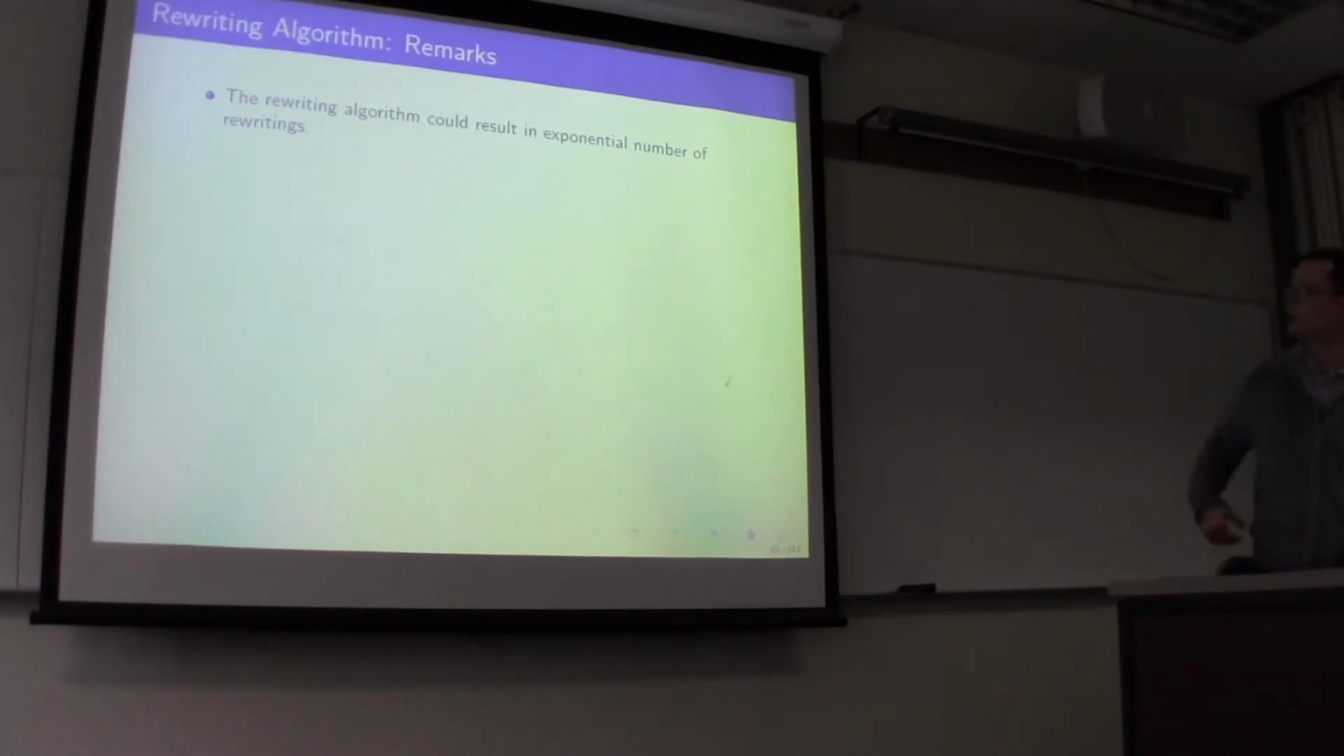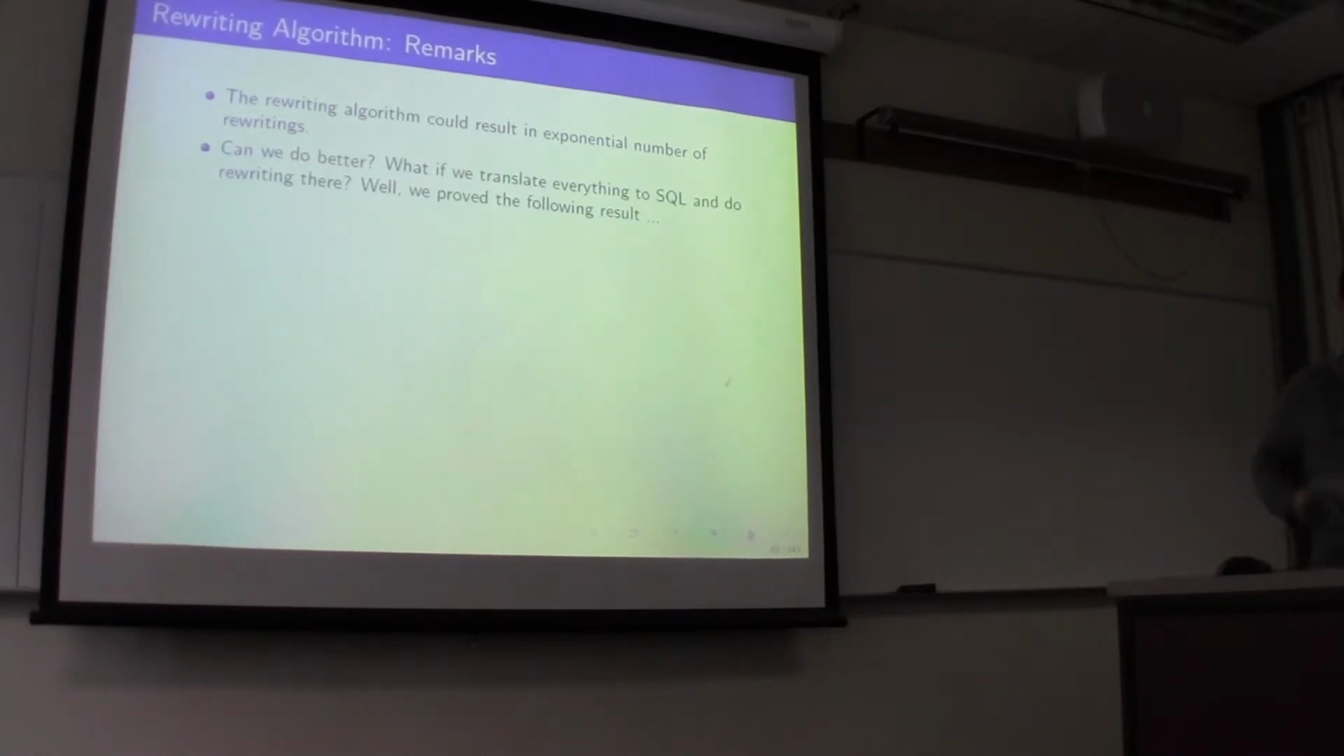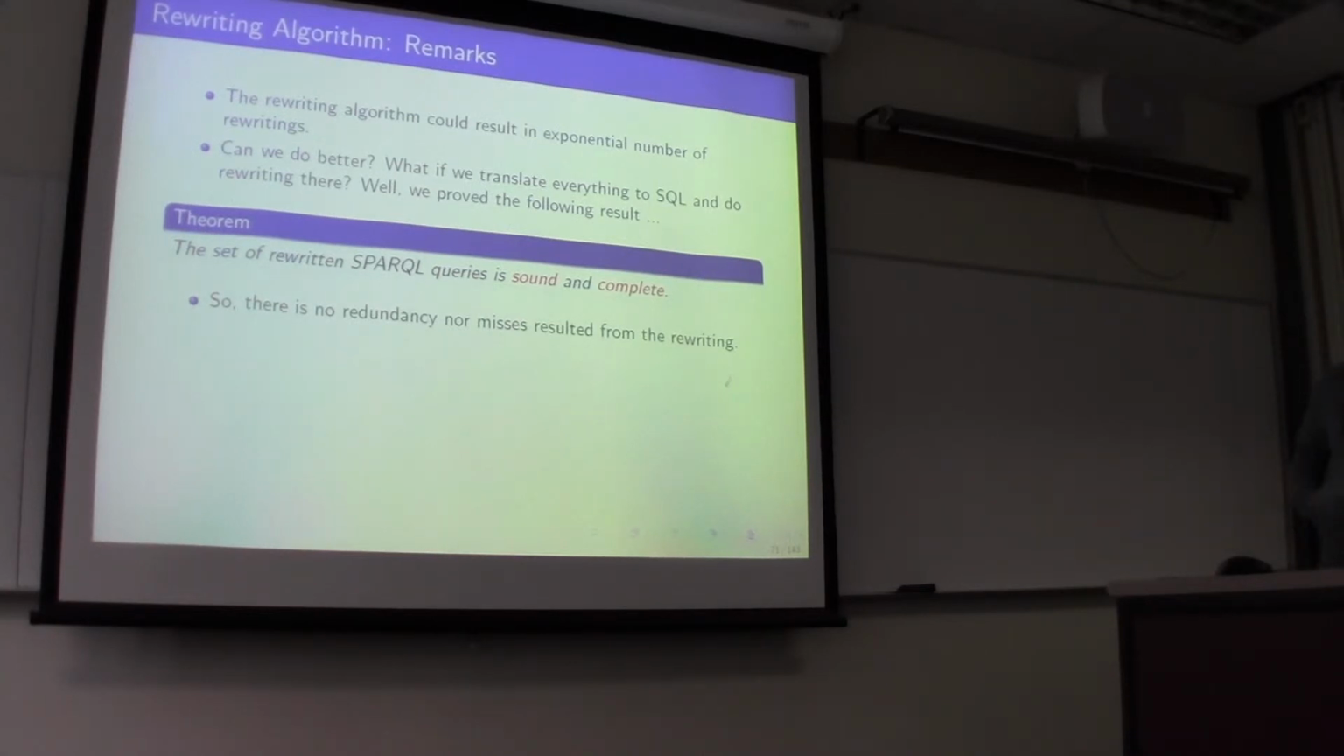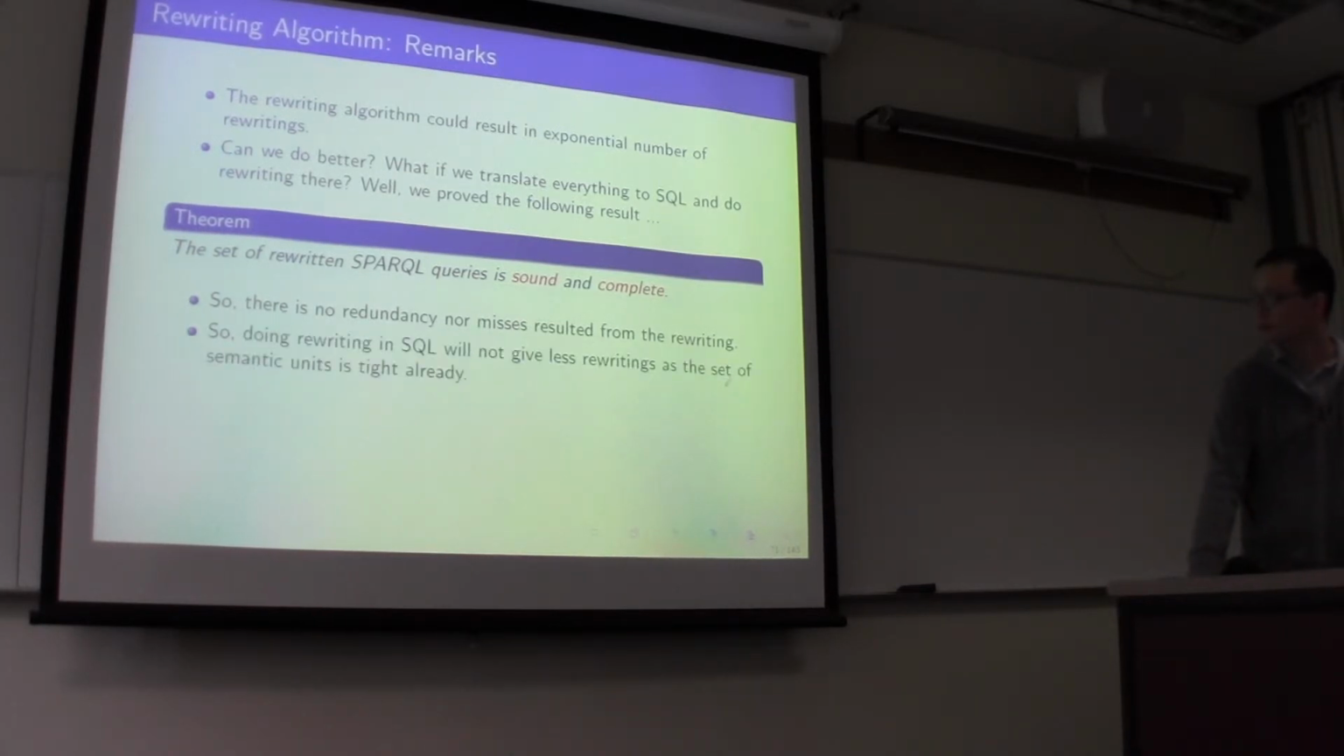So here are some remarks for the rewriting algorithm. The rewriting algorithm could result in an exponential number of rewritings. And one intuitive question we want to ask is, can we do better? What if we translate everything to SQL and do the rewriting in SQL? Well, we can prove the following result. Using the previous rewriting algorithm, the set of rewriting SPARQL queries we generate is actually sound and complete. That said, there's no redundancy or missed results from the rewriting, and doing SQL rewriting won't help. It won't generate fewer rewritings as the current set of semantics is tight already.